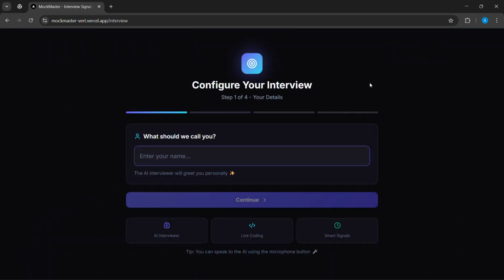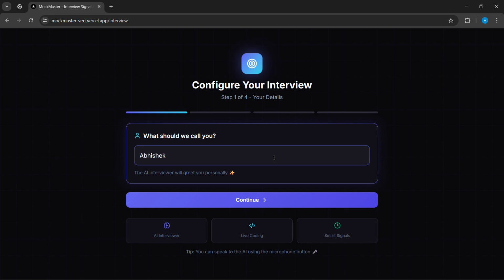So once I start the preparation, I configure my interview. This is the main part where you can personalize your interview. Whatever things you want during the interview, you can mention them here. Suppose I have to enter a name, like Abhishek Goyal, so I'll mention my name.